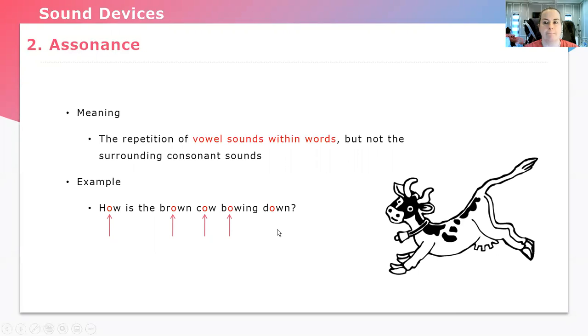Take, bake, ache are the long A vowel sounds that you hear. High, sky, by, why. It's a long I vowel sound that you're hearing.